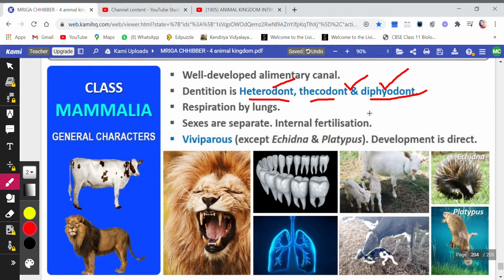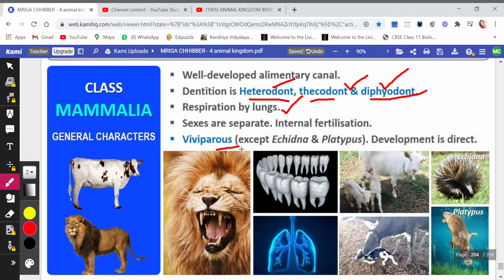Now, these three terms have been used for various reasons. They are known as heterodont because there are four types of teeth, and then it is thecodont and diphyodont also. Respiration is by lungs. Sexes are separate, and internal fertilization.